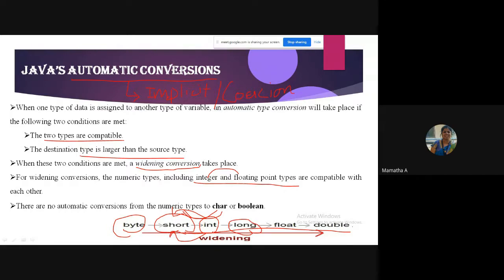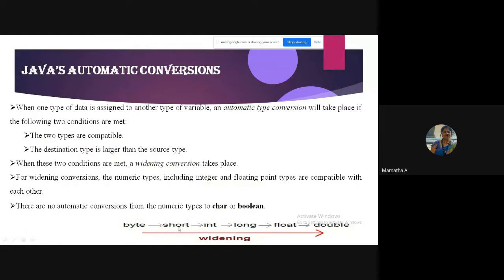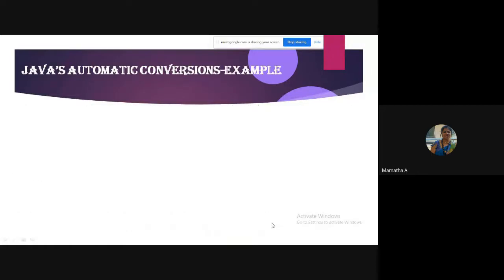So you should remember this widening picture: byte, short, int, long, float, double. As per the size, byte, you know, is 1, short is 2, int is 4, long is 8, then float is 4, double is 8 bytes. So this you can remember. Okay, so we'll see one small example. I've just taken one small example there. So what is I for me here, students? What data type?